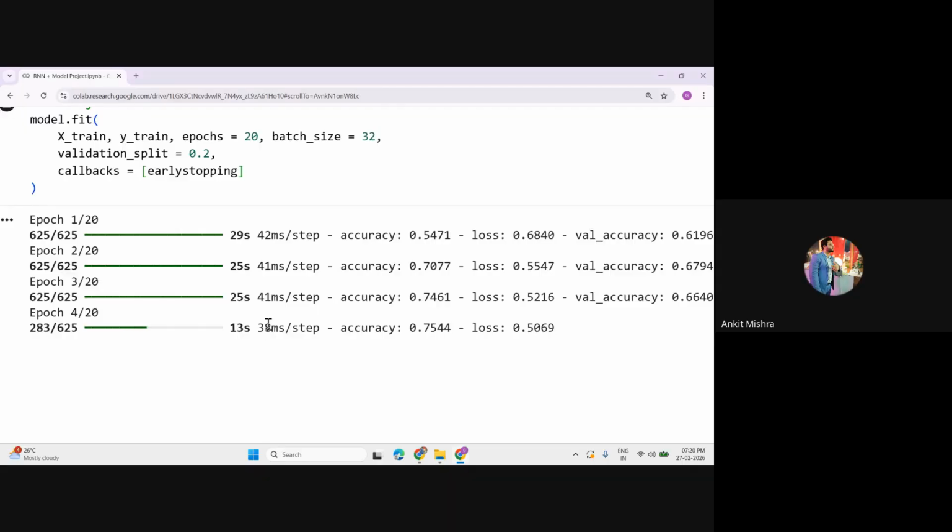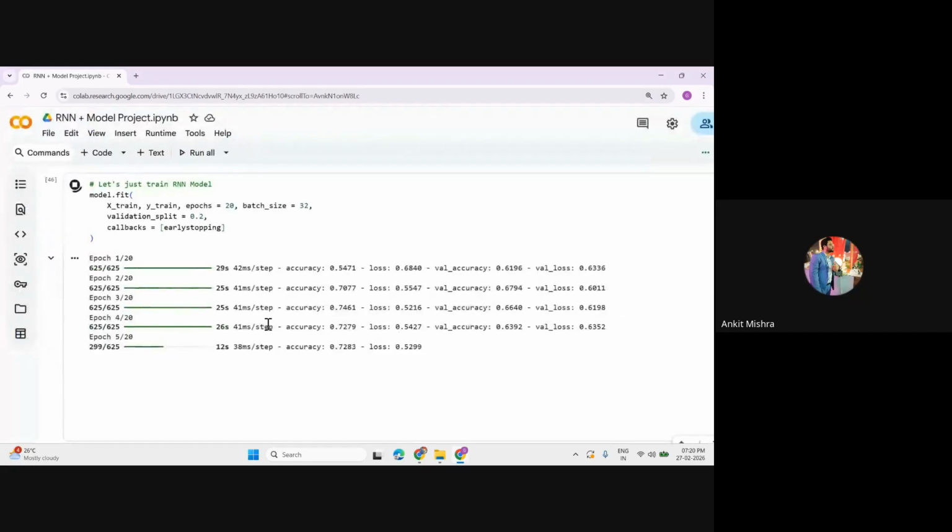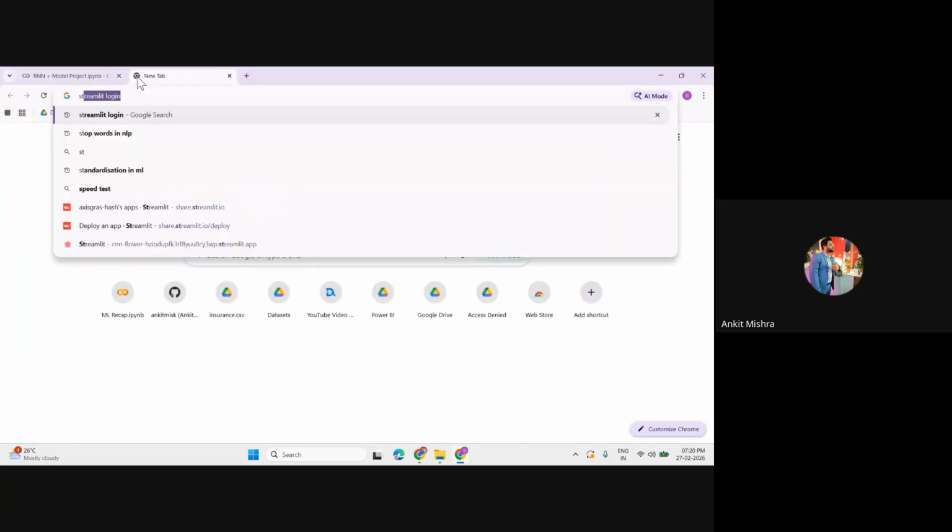Once our model trains perfectly, it will call the callback, that is early stopping, and then we will save our final model. Once we save our final model, we can finally create and deploy a web app, and I hope everyone is already aware of that web app. We will use Streamlit, and with the help of Streamlit, we will create a web-based application for our client. Let me show you one thing. We have created more than 2 or 3 projects: first was based on ML, second was completely based on ANN, and third was completely based on CNN.